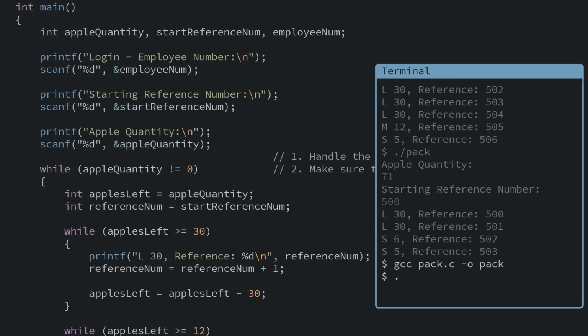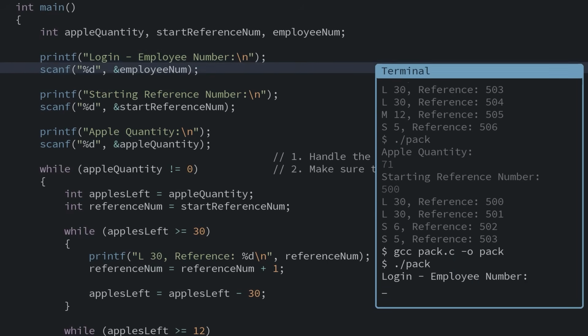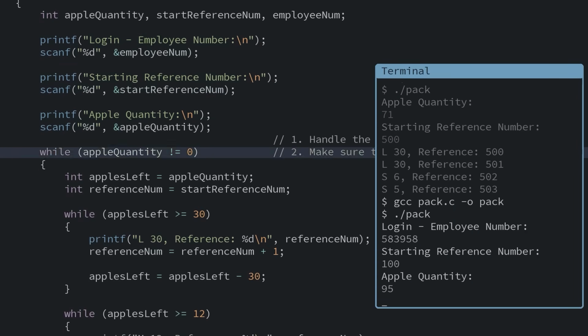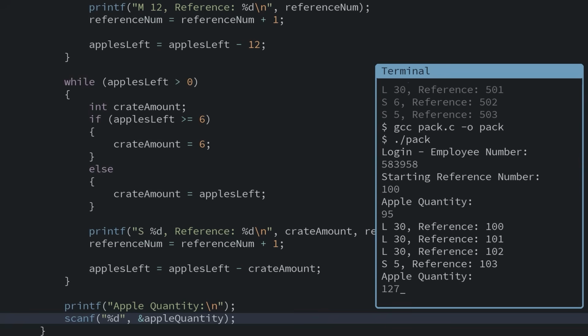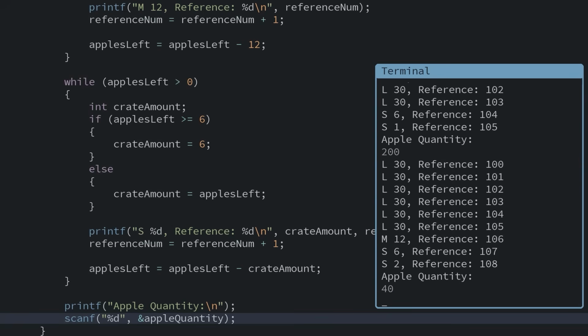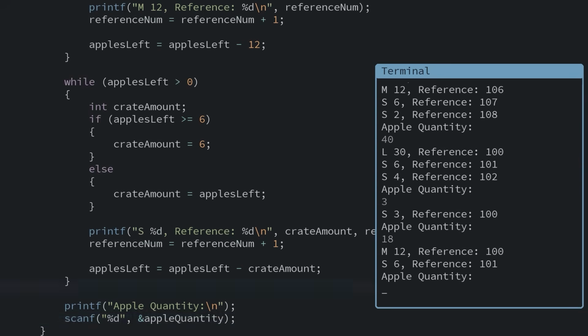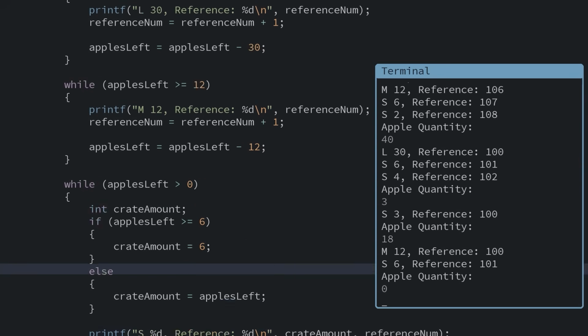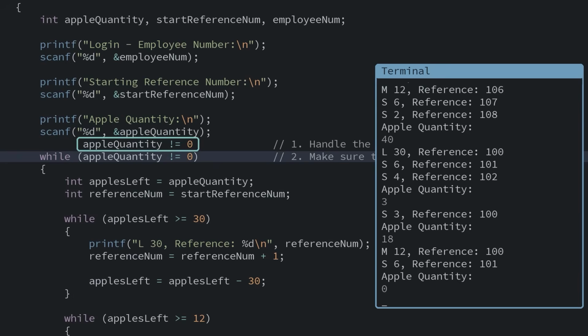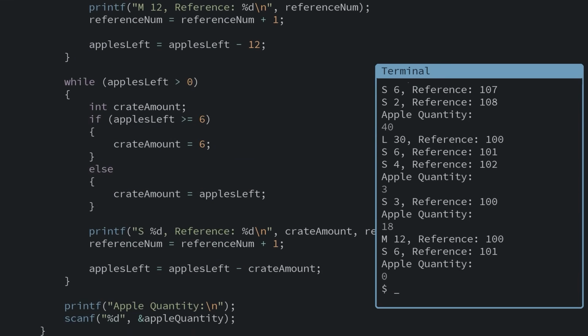When we test our program now, it'll ask us for the employee number, the reference number, then keep letting us enter orders until we enter in 0. Then our outer while loop ends. Our loop works as we expect, although you might have noticed that our reference number is broken. Every time we enter a new order, it restarts counting from our starting reference number. We want it to continue to count across all orders.